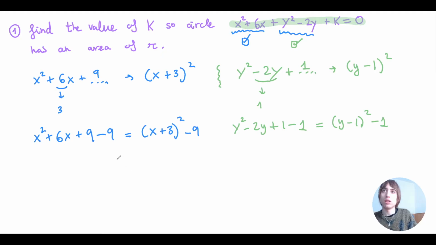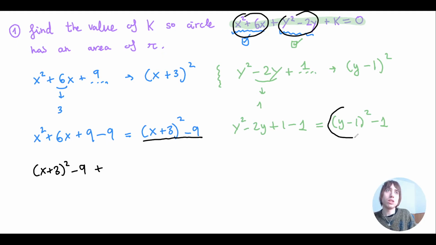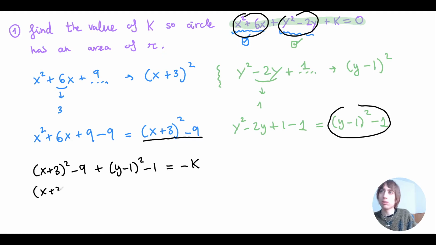Let's put it all together. So I've got that this is equal to this. So x plus 3 squared minus 9 plus this, which is y minus 1 squared minus 1 equals minus k. I'm going to move the k to the other side, by the way. We'll see it in a second. So now let's move the numbers onto the other side, and we get x plus 3 squared plus y minus 1 squared equals minus k minus 9 minus 1 is minus 10, so plus 10.